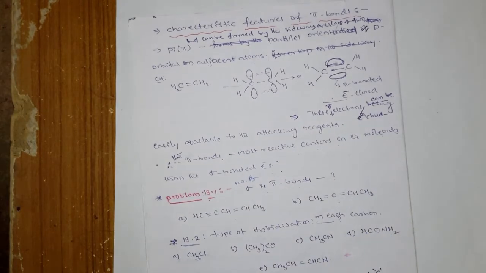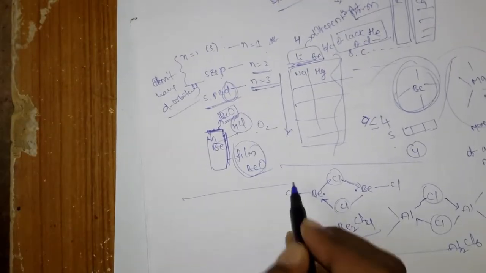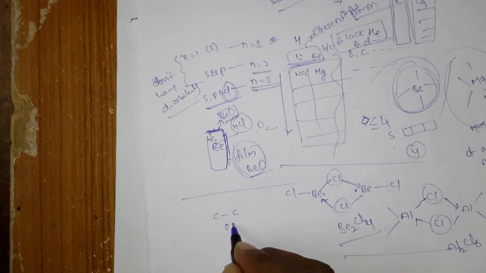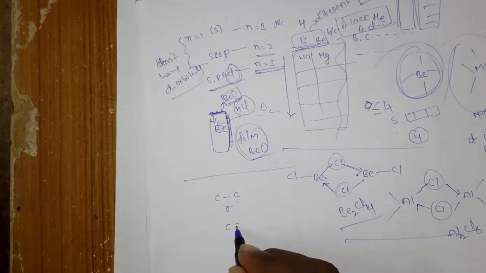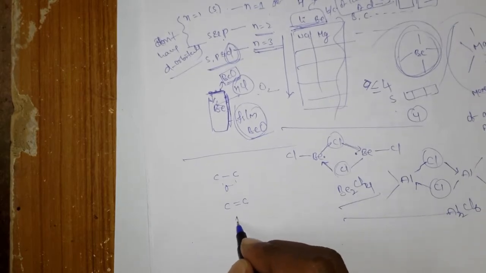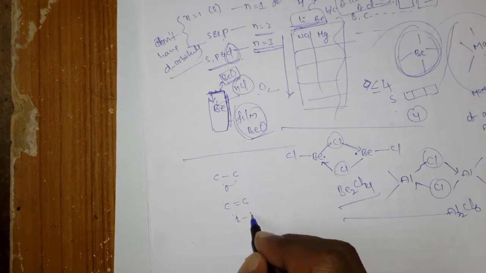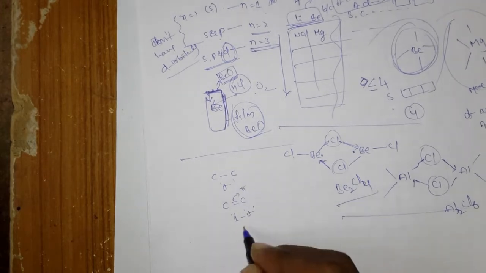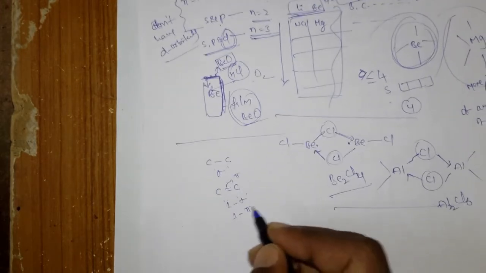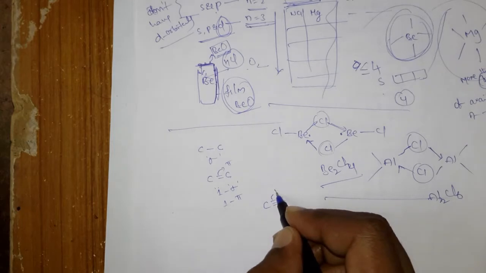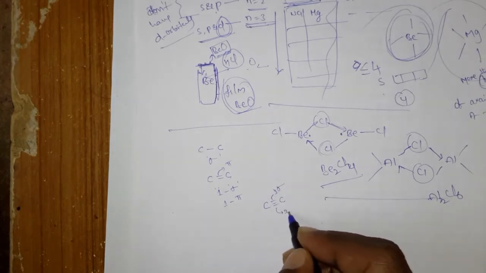How you will determine the number of sigma and pi bonds is very simple. A single bond denotes a sigma bond. A single bond, carbon single bond carbon, that means this single bond is nothing but a sigma bond. If a carbon contains a double bond, how many sigma bonds are there in this double bond? Every bond consists of only one sigma bond, and the other bond is the pi bond. That means here it is one sigma bond and one pi bond. And if it has a triple bond, in this triple bond one is a sigma bond and the remaining two are pi bonds.